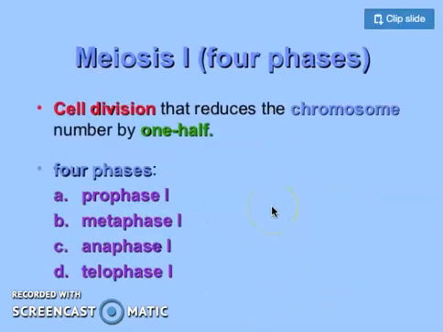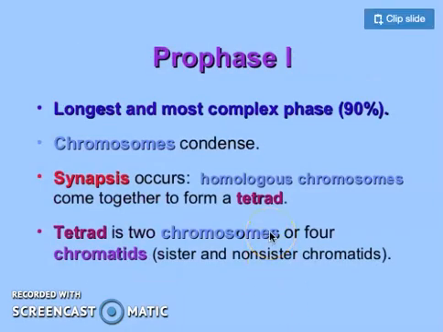Now, first meiosis also consists of four phases, specifically prophase 1, metaphase 1, anaphase 1, and telophase 1. Prophase 1 in meiosis is the longest and most complex phase, in which the most important events occur, which are responsible for the specific significance of meiosis. It consists of 90% of the whole cell division process.